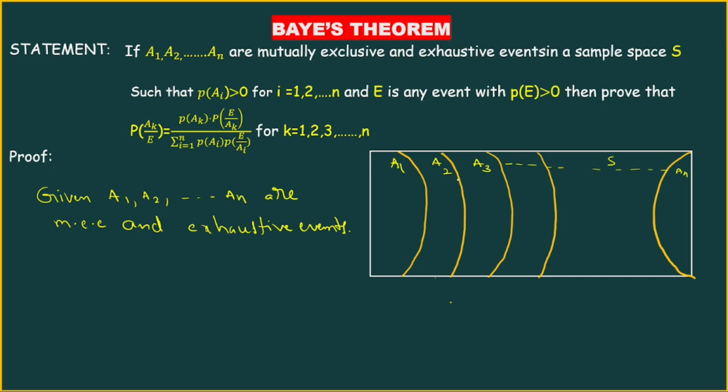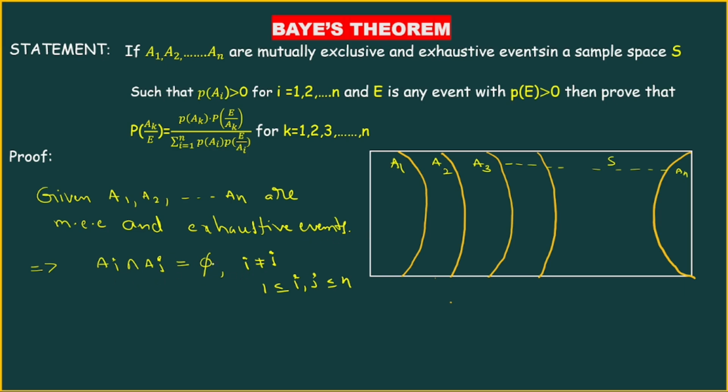And the whole union of all these events is nothing but S, because exhaustive events are also given. That implies, mutually exclusive means there is no intersection between any two of the events. That's why Ai intersection Aj equals the null set for i not equal to j. What about i and j? They lie between 1 and n, that is 1 less than or equal to i, j less than or equal to n. That means there is no intersection between any two events in the sample space.